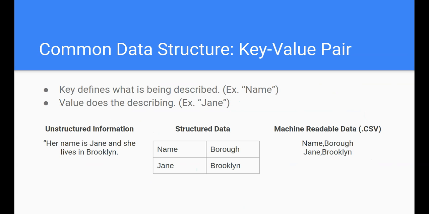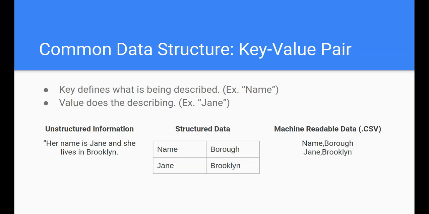The key would be name. Jane would be the value of the name. The borough is the key. Brooklyn is the value.